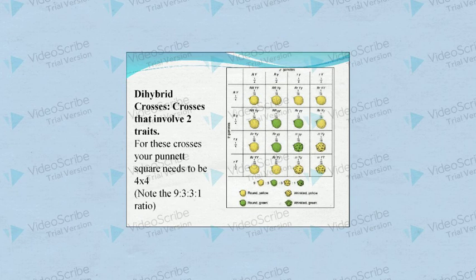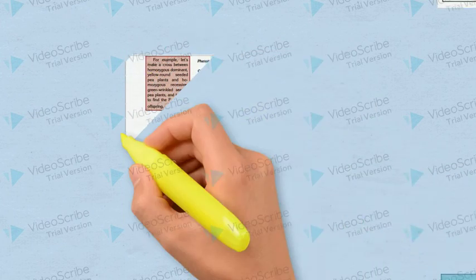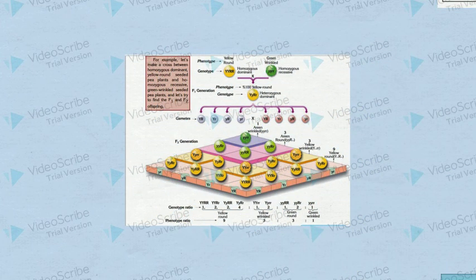The phenotype ratio at F2 is 9 to 3 to 3 to 1. This ratio was 3 to 1 in the monohybrid cross. So 9 yellow round, 3 green round, 3 yellow wrinkled, and 1 green wrinkled.